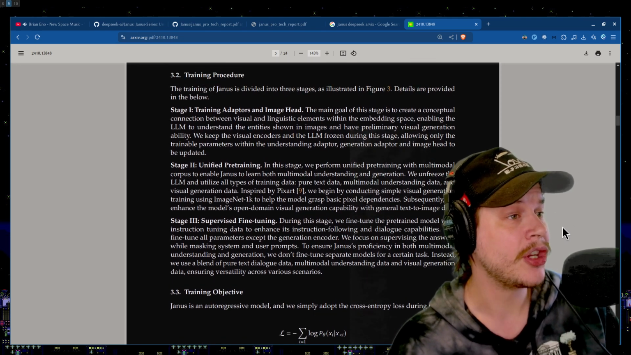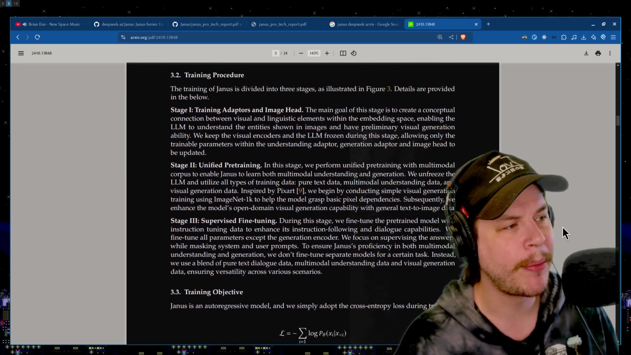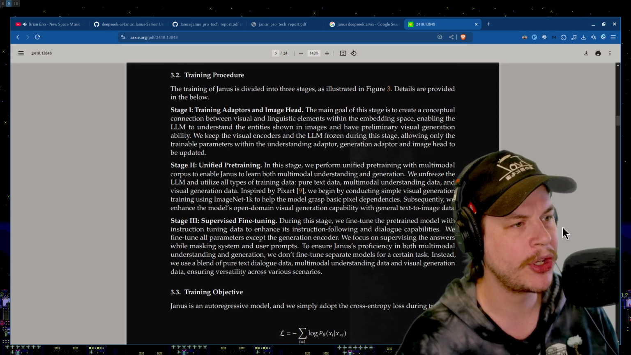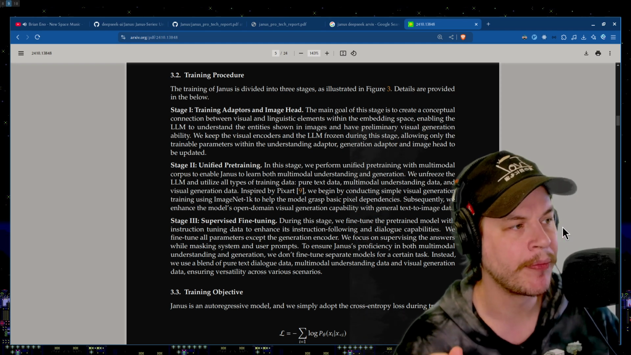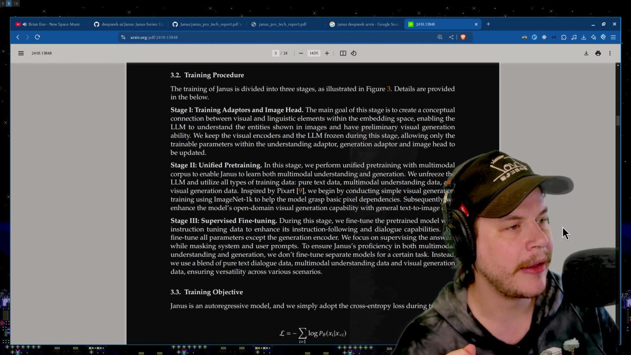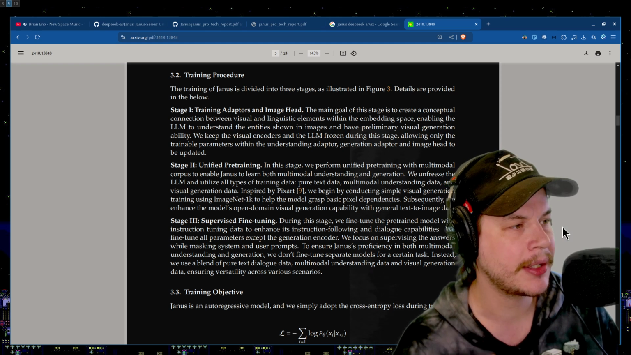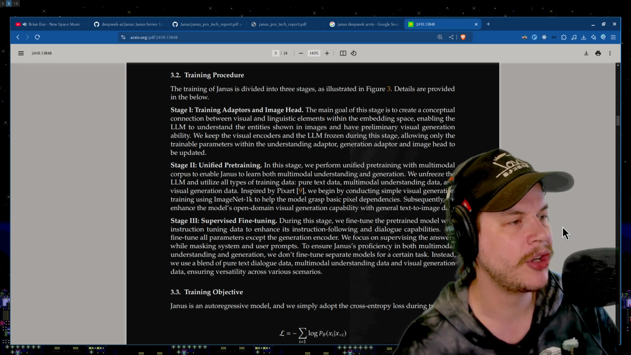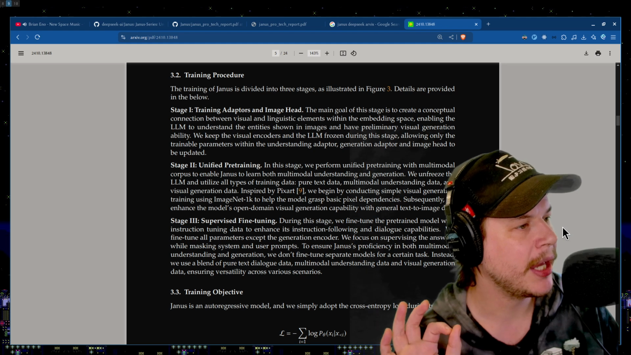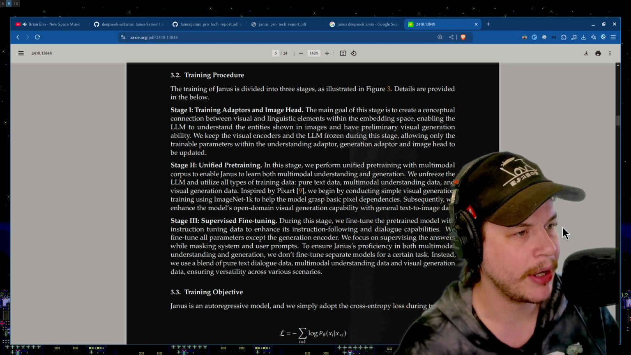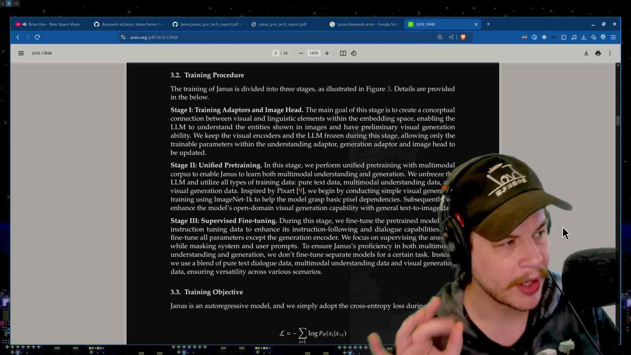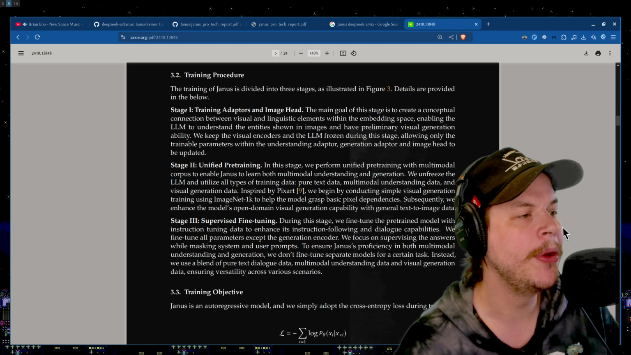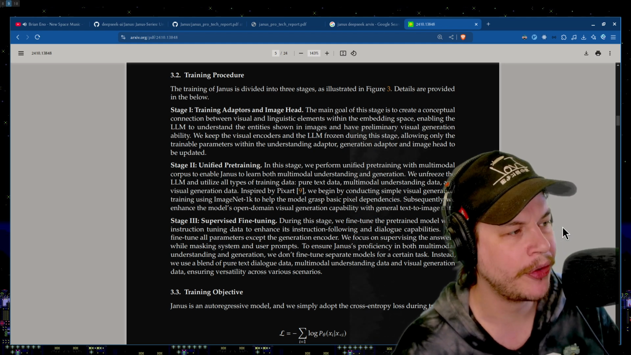Now, the second stage, it's unified pre-training. In this stage, we perform unified pre-training with multimodal corpus to enable Janus to learn both multimodal understanding and generation. We're testing both now. We're training on both. We unfreeze the LLM and utilize all types of training data: pure text data, multimodal understanding data, visual generation data. Inspired by PixArt, we begin by conducting simple visual generation training using ImageNet 1K to help the model grasp basic pixel dependencies. Subsequently, we enhance the model's open domain visual generation capability with general text to image.